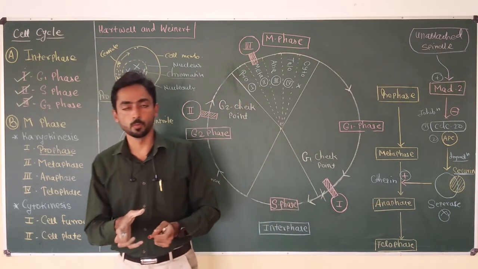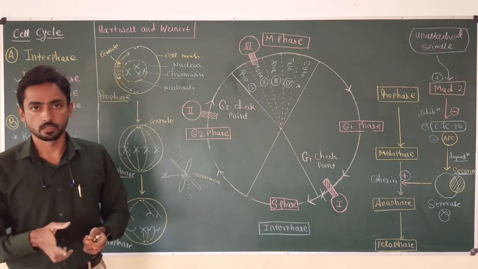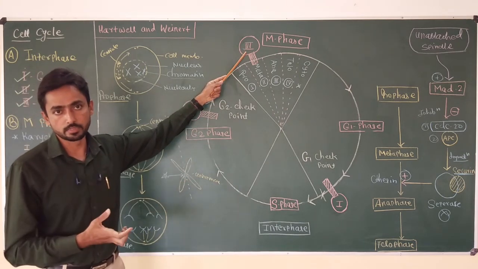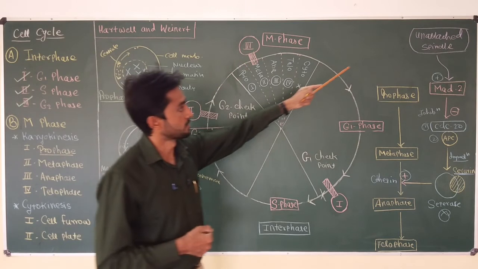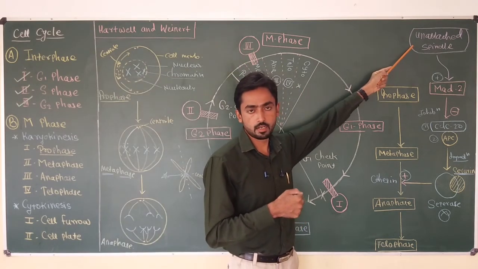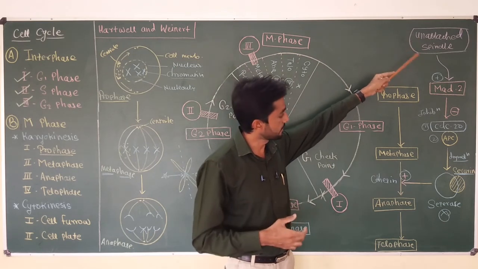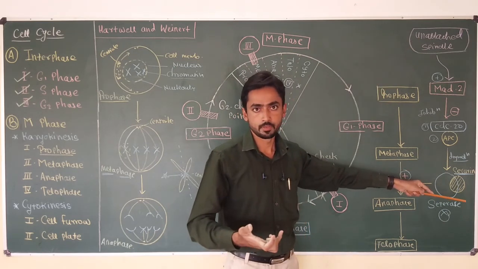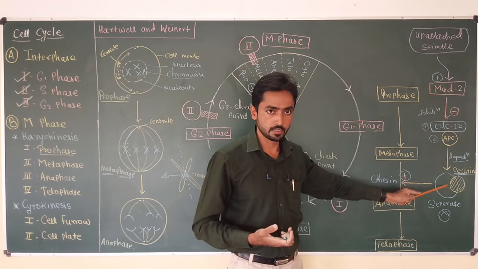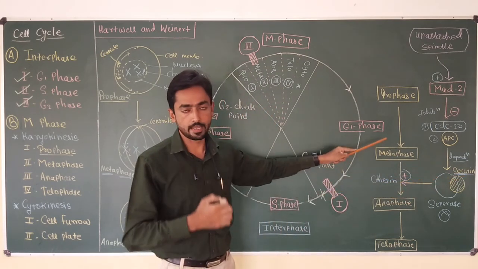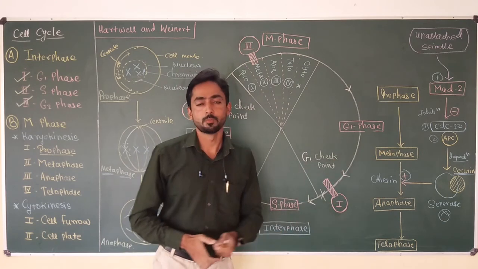This is the negative loop, negative inhibition or negative control of checkpoint number 3. If the unattached spindle is corrected, correctly placed, then this pathway reverses. It will activate CDC20 APC, degrade securin, activate separase, degrade cohesin, and the cell can easily enter from metaphase to anaphase.